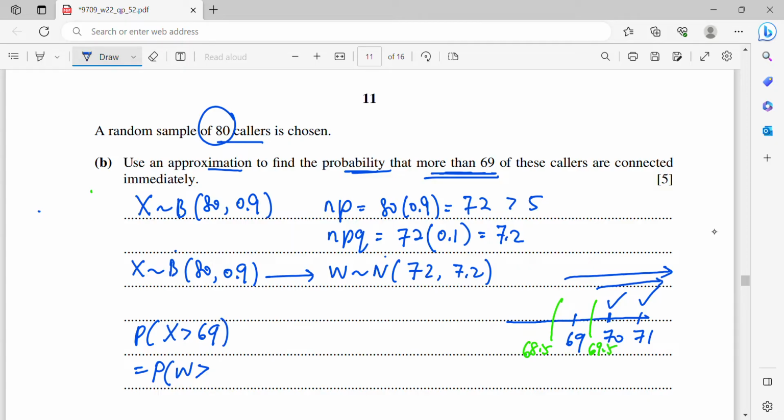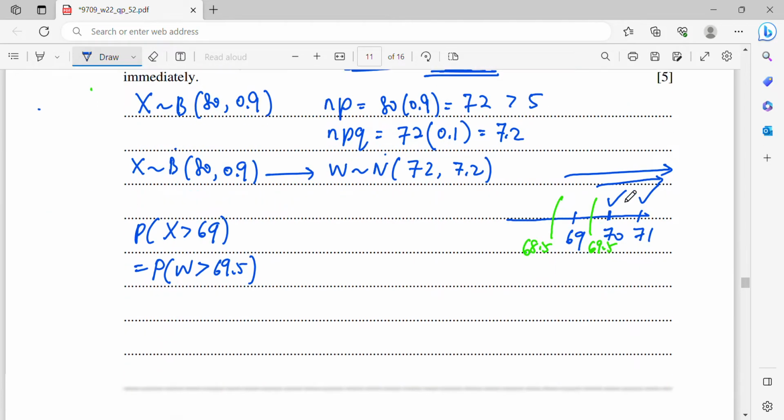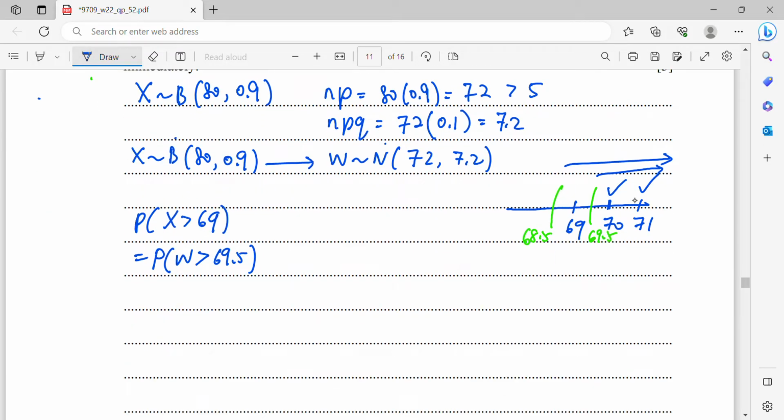So obviously we are choosing 69.5, because when you choose more than 69.5, then the next value is going to be 70. Alright, so 69.5. So once you have converted to this W form, that means now you are solving the probability for a normal random variable. So now we need to standardize it.